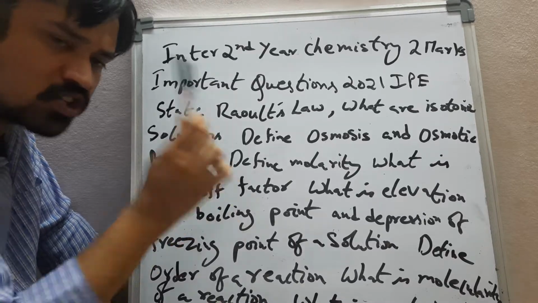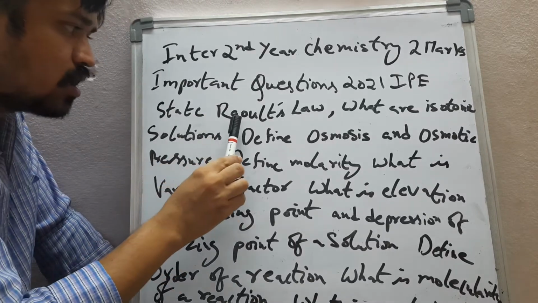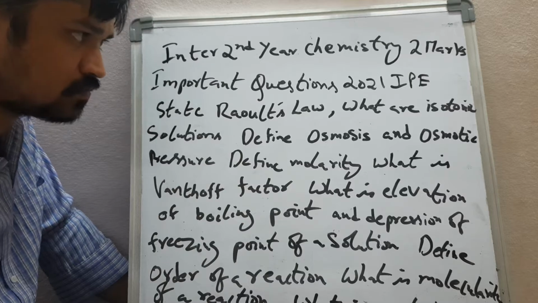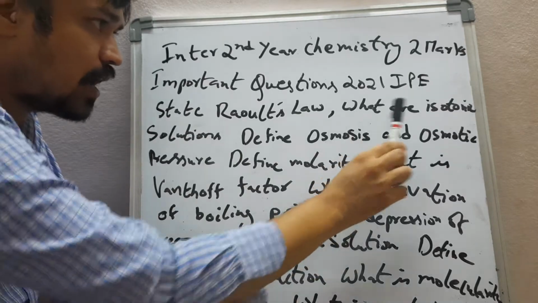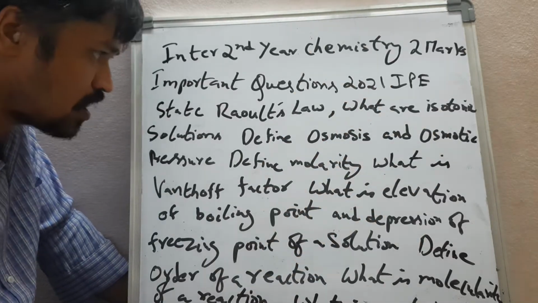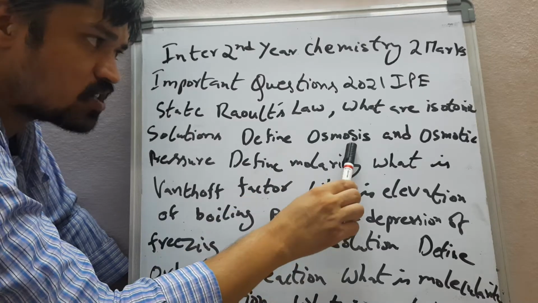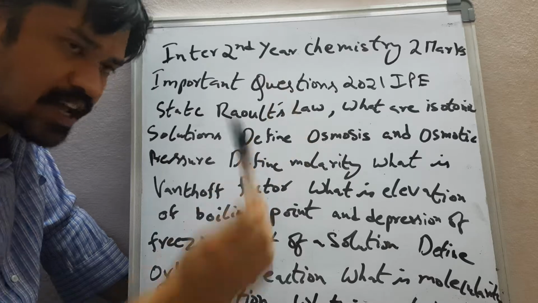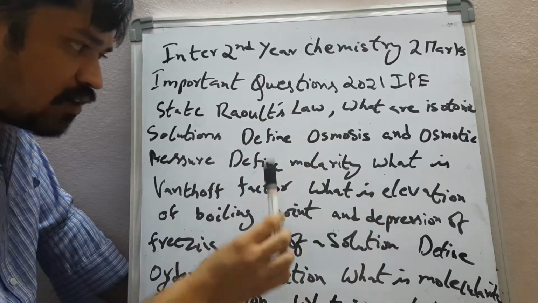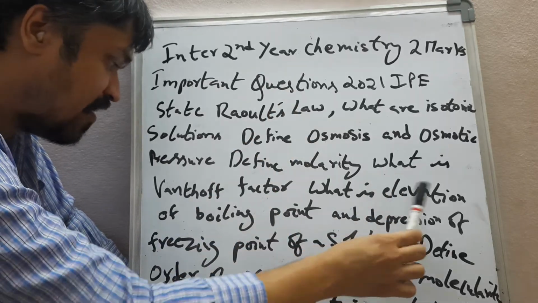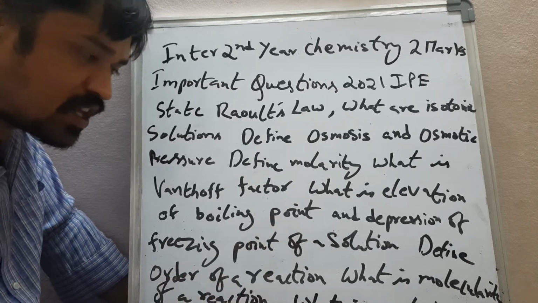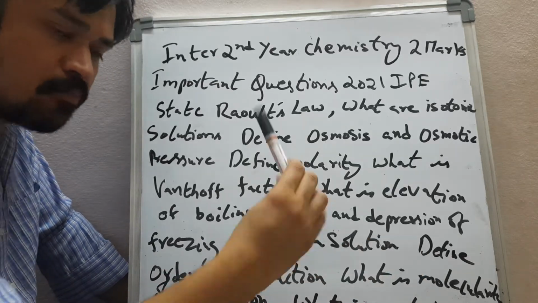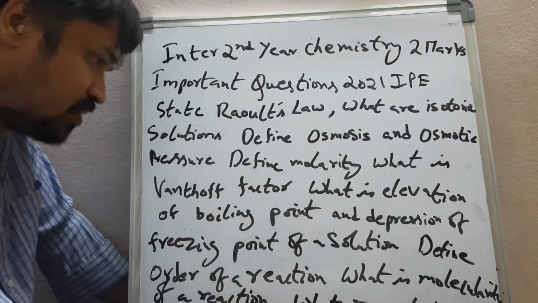The first question, state Raoult's law. What are isotonic solutions? Define osmosis and osmotic pressure. Define molarity. What is Van't Hoff factor? What is elevation of boiling point and depression of freezing point of a solution?